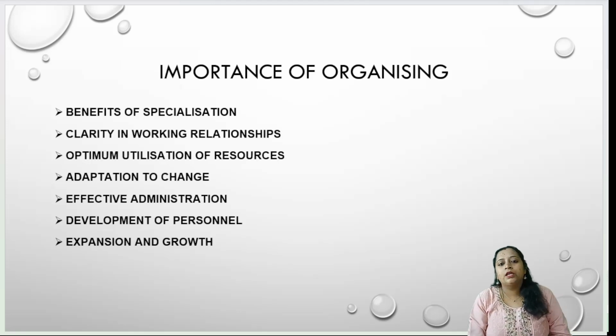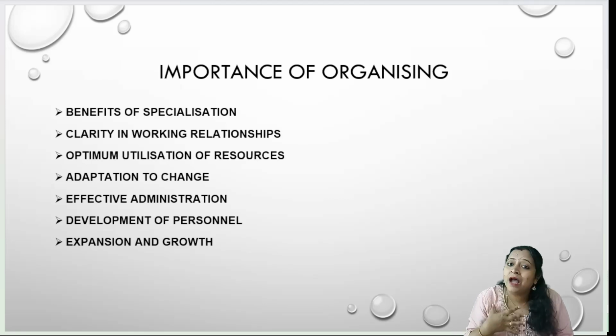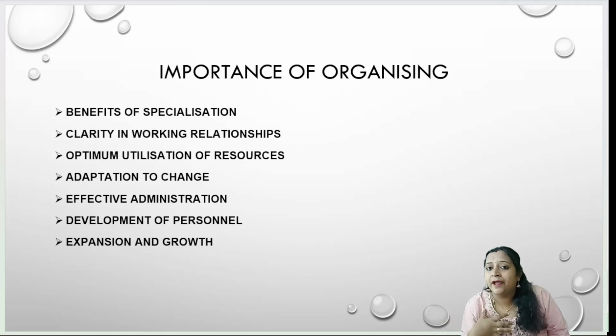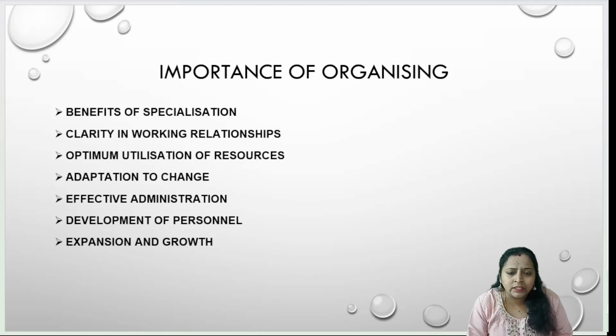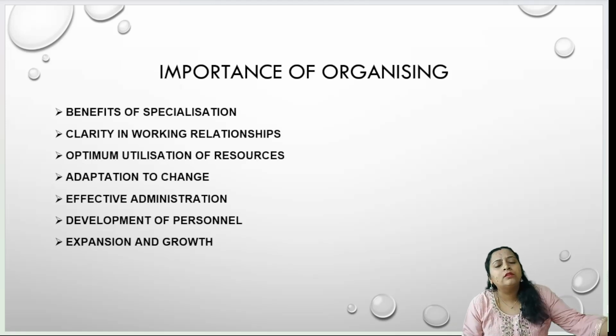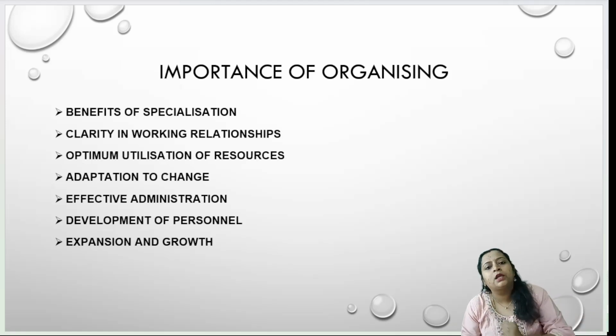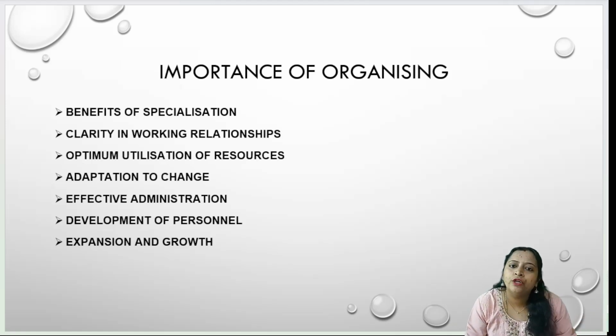Clarity in the working relationship. Yes, when I want to perform one particular task, first I should have clarity about what work I have to do, from whom I have to get the orders, and to whom I have to report that work, right? If I don't have any clarity in the working conditions, I can't perform any particular task. If two or three people are coming and giving you tasks at a time, which work are you going to concentrate on?